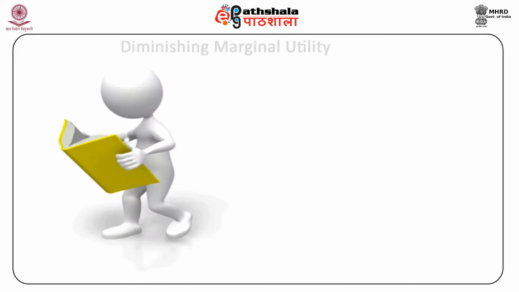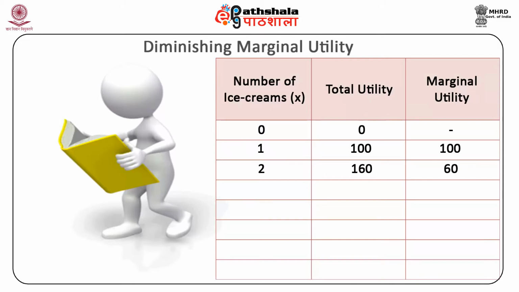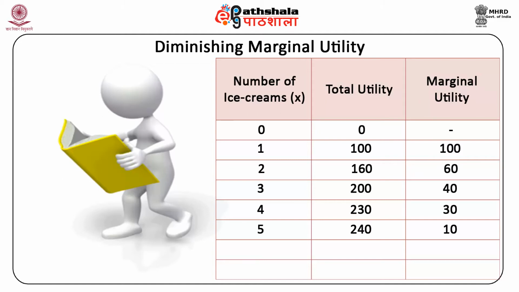In the following example, we see that as the consumer moves from the first unit to the second unit, the additional utility derived from the second unit, which is 60, is less than what is derived from the first unit, which was 100, and it is consistently declining. MU is equal to 40 for the third unit, and so on. It eventually becomes 0 when the sixth unit is consumed, and beyond this point of satiation, it turns negative after the seventh unit of the good is consumed.